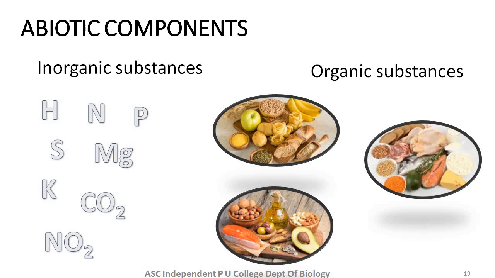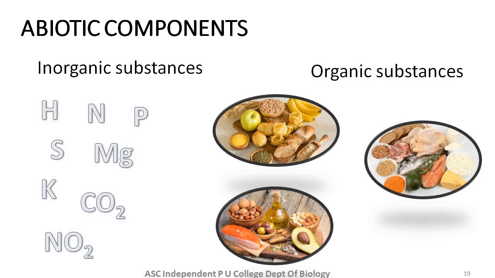They include inorganic substances or minerals, organic substances, and atmospheric factors. Inorganic substances are phosphorus, sulfur, nitrogen, hydrogen, magnesium, potassium, carbon dioxide, nitrogen dioxide, etc. These are raw materials for plants.